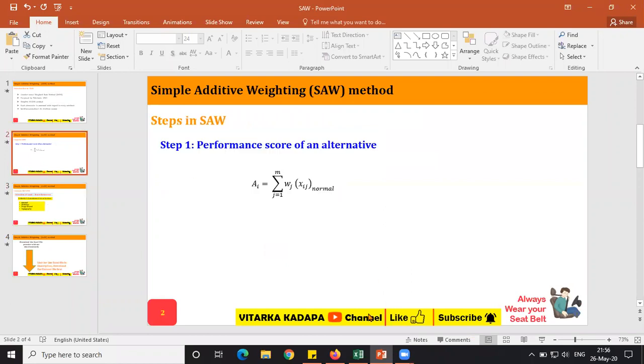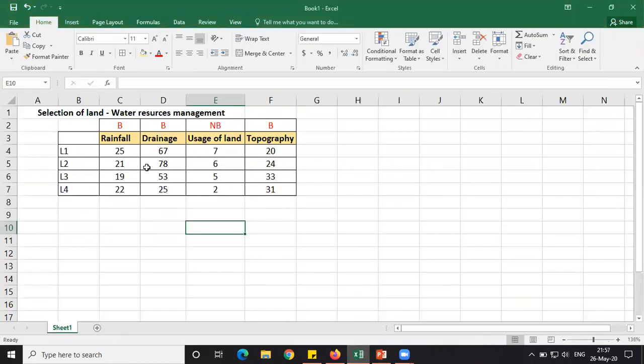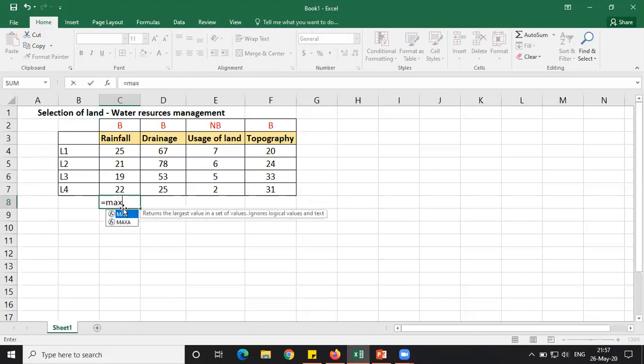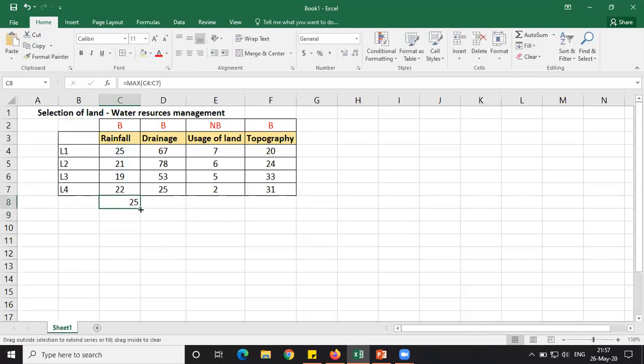So I will open an Excel sheet. The Excel sheet is available with me. Here, the very important thing is that rainfall, drainage, and topography are beneficial attributes, and non-beneficial is nothing but usage of land. In beneficial attributes, we will consider the maximum value. So I will note down the maximum of each. Among these, which is the maximum value? Maybe 25 will be the maximum value. Similarly, I will go to the next one. Drainage will also have a maximum value.